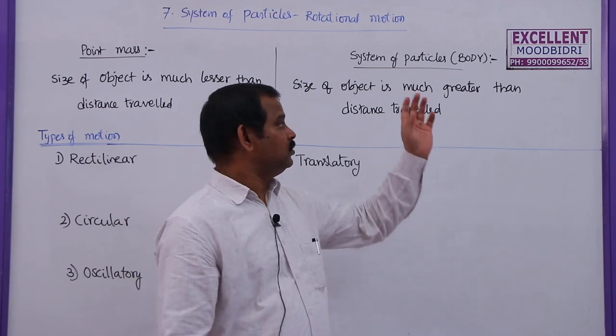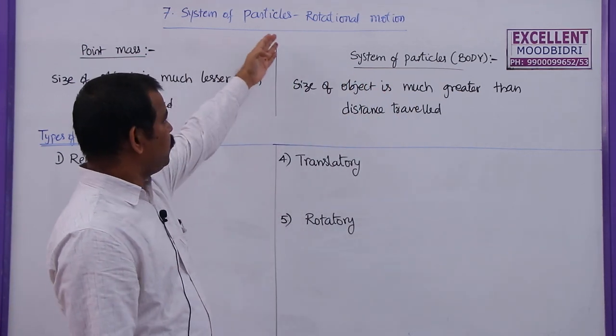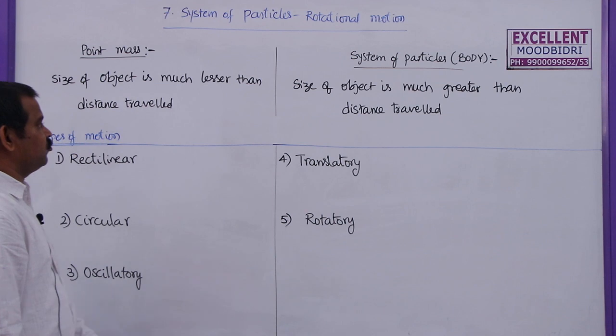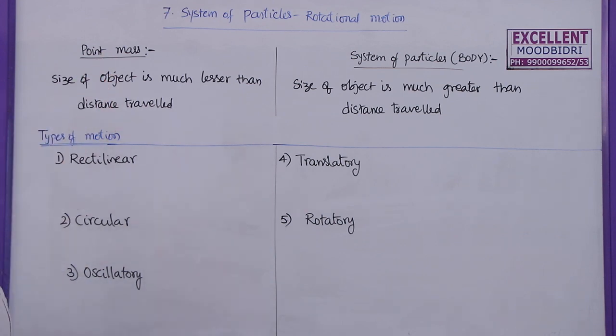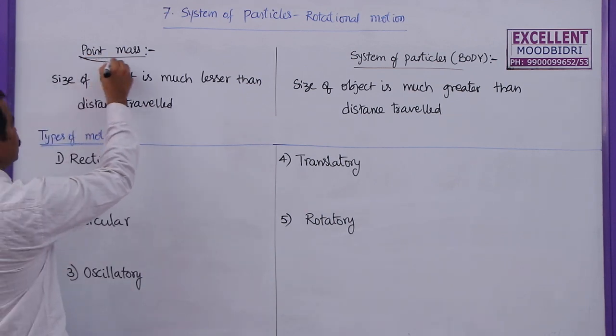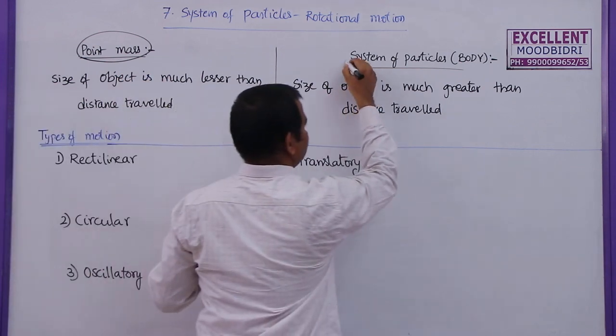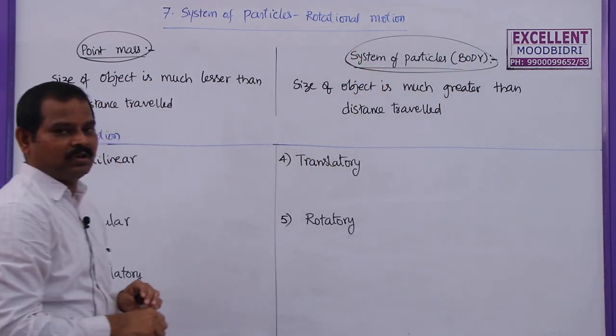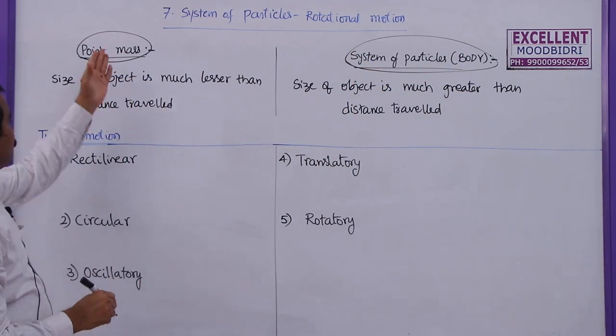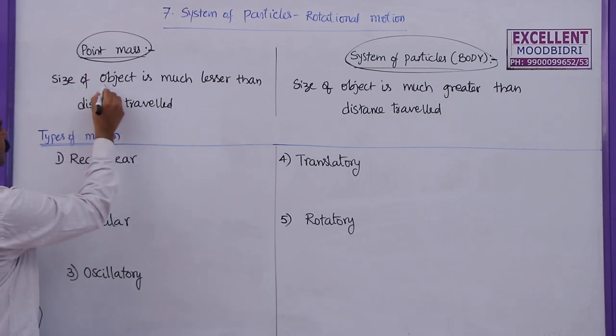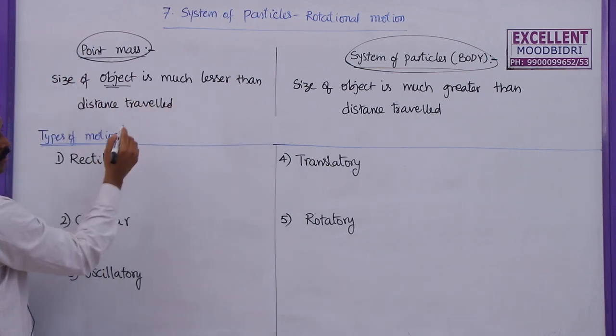Students, this is a new lesson, system of particles and rotational motion, the 7th lesson in our textbook. Already we discussed the point mass and the system of particles in motion along a straight line. So what is this point mass? The size of the object is much lesser than the distance travelled.